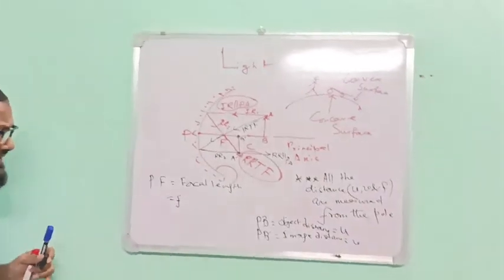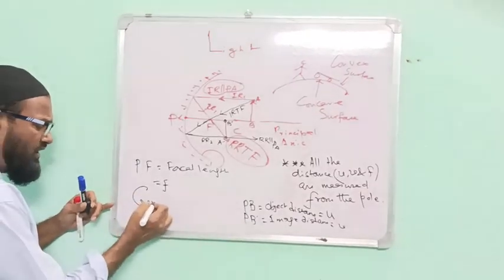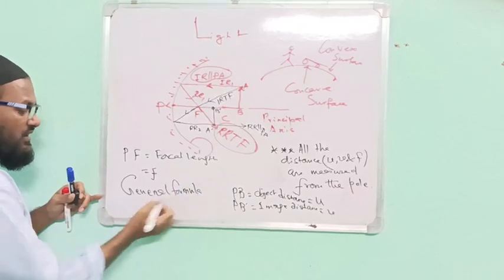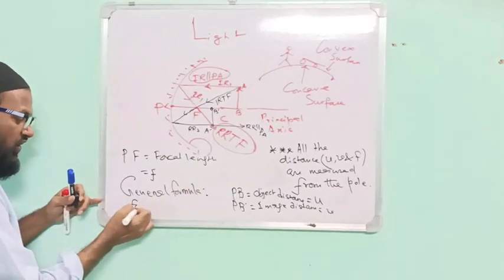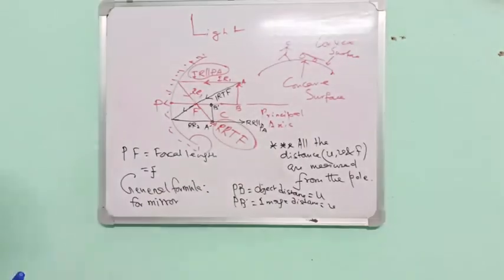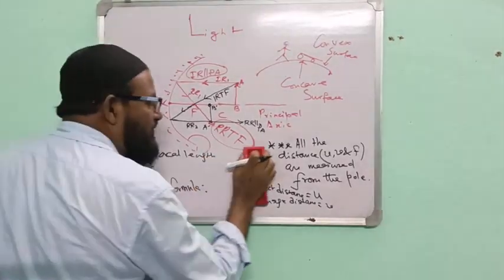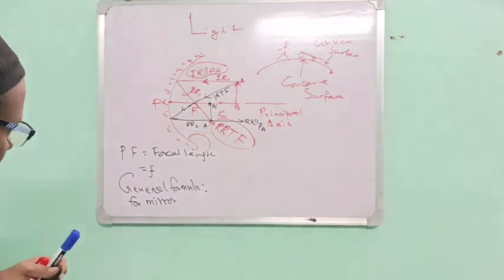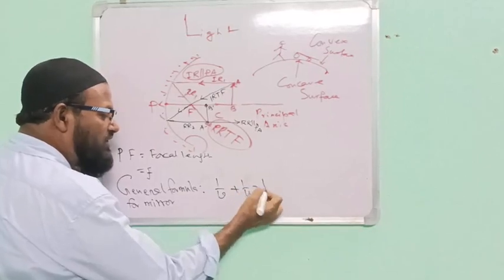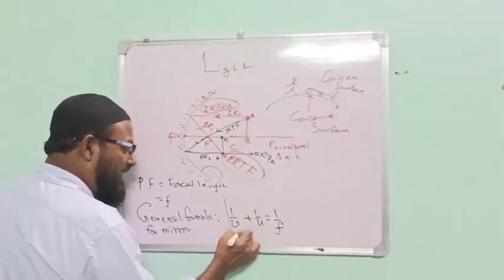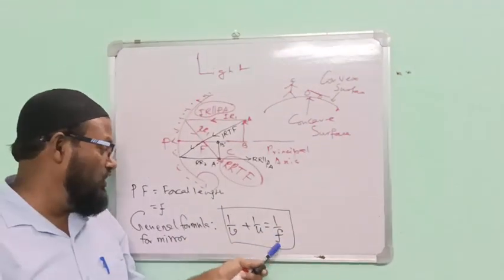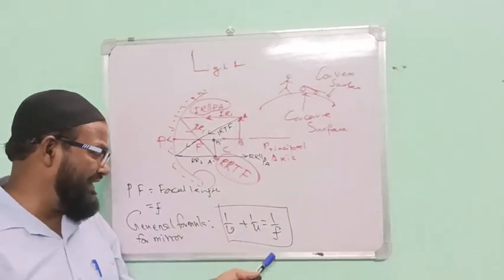In this case, sir, the general formula for mirror. What is the general formula for mirror? I am writing the general formula for mirror. Sir, here the formula is 1 by V plus 1 by U equal to 1 by F. Now, one thing is important: V, U, F. Which one is plus, which one is minus?